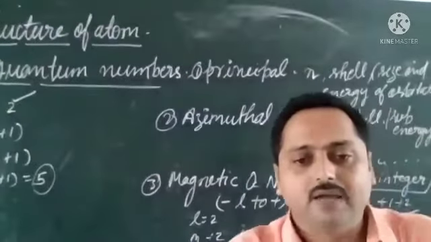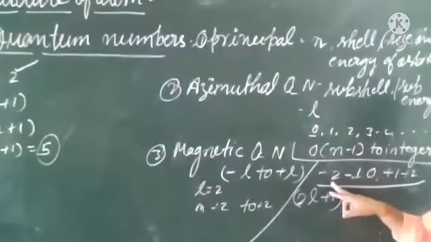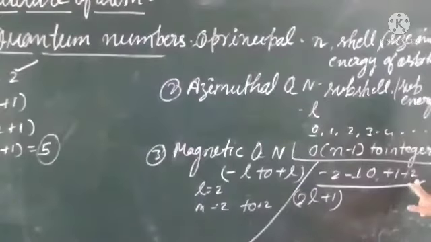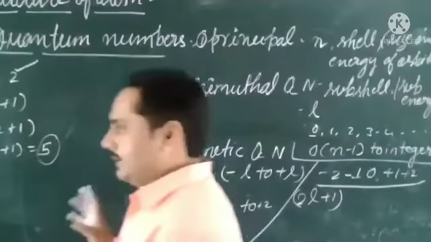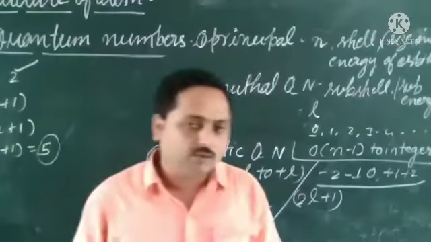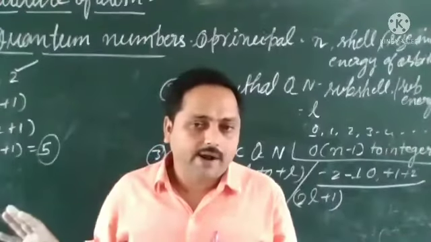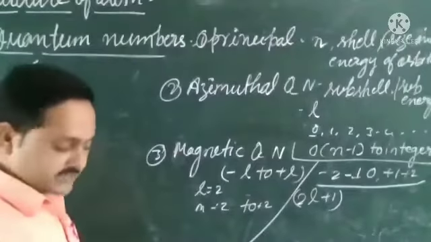Here they are: 1, 2, 3, 4 and 5. So what idea did you get? For a given value of L, first we can calculate how many values are possible, and automatically we can find the values.